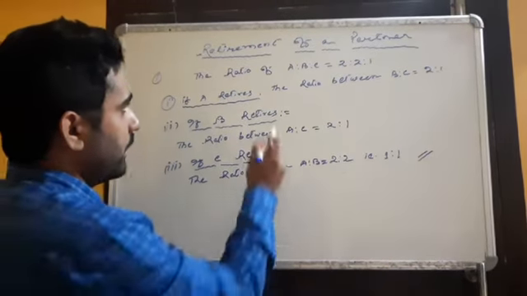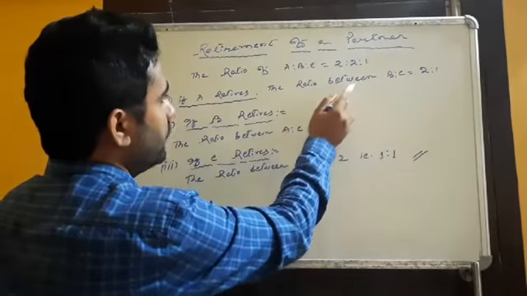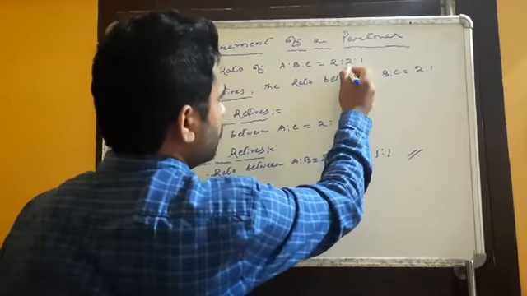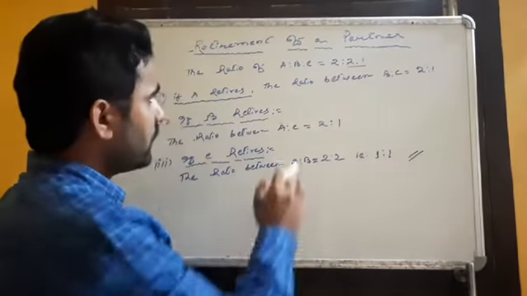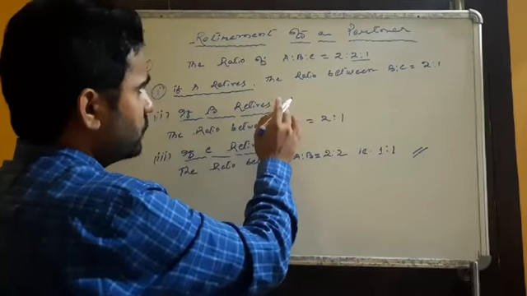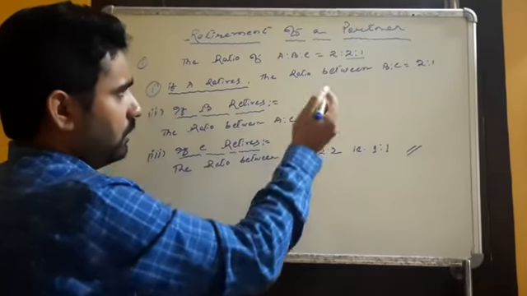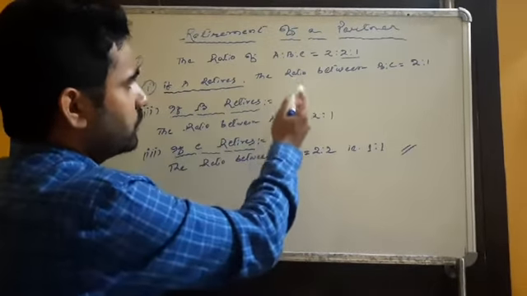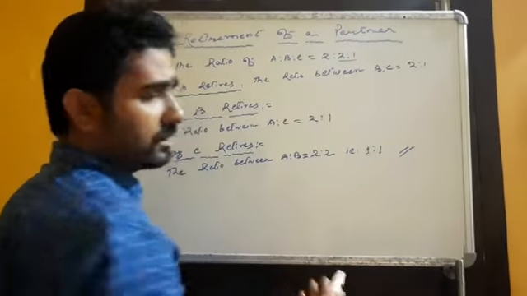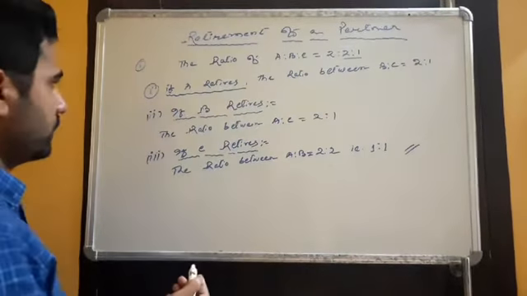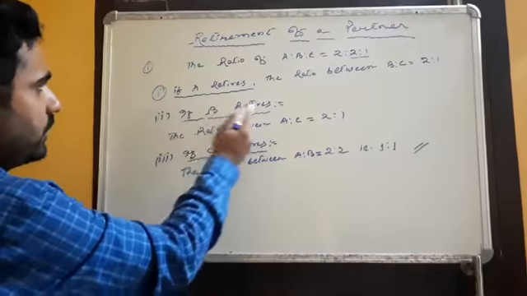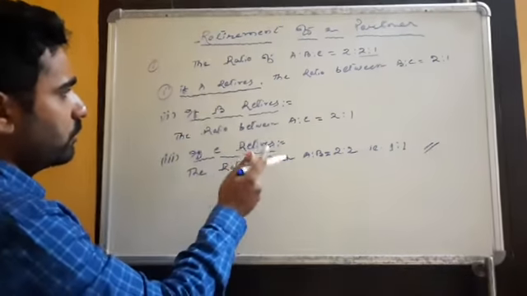See here, if A is retiring, then the new ratio between B and C will be 2:1. It's clear now? It is given, it's very simple. Condition number 2 is given: if B retires. Now here B is retiring from the business.